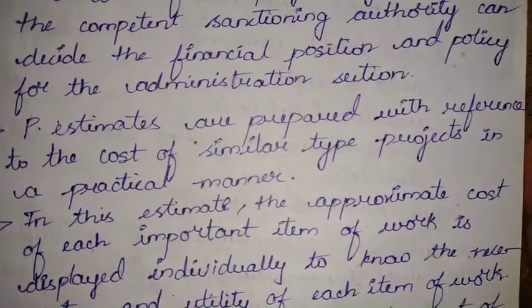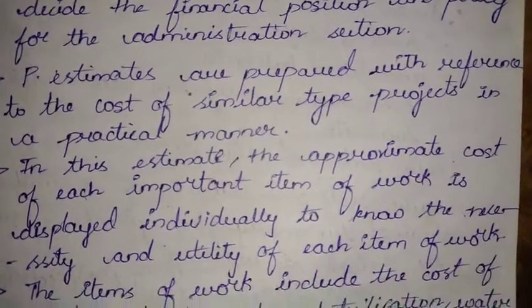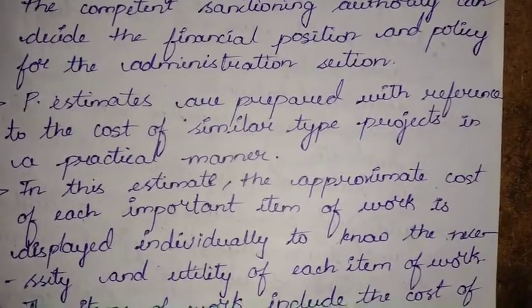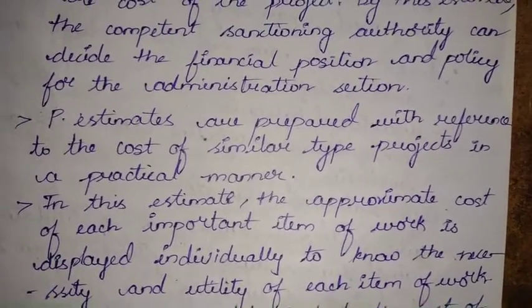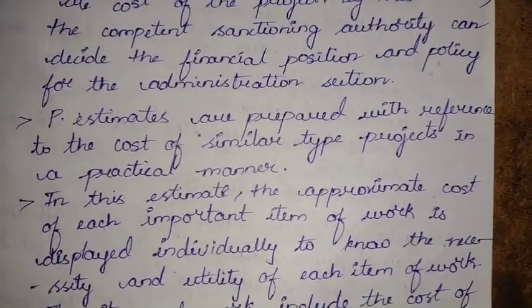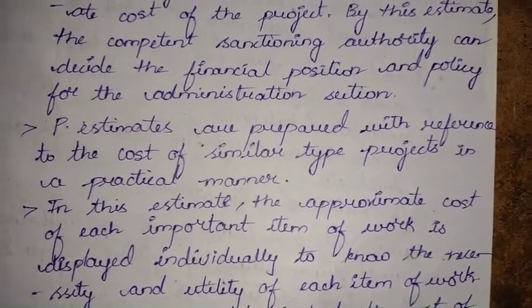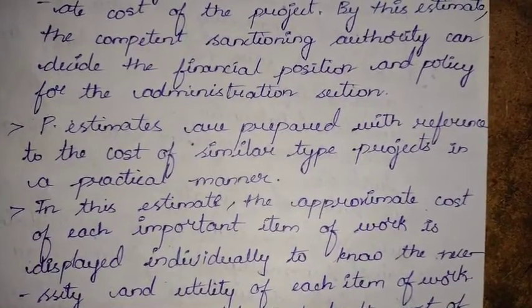In this estimate, the approximate cost of each important item of work is displayed individually to know the necessity and utility of each item of work. We divide the entire work which we are undertaking into individual items, from which we calculate the total estimate required.